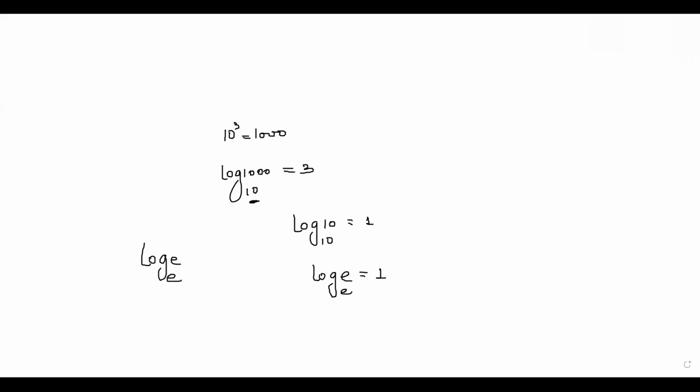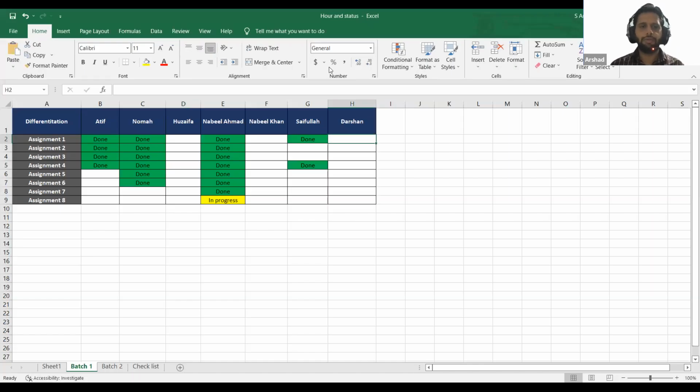Okay. So Darshan, you have just joined. I've already shared the homework status with everyone. And I have not received any assignment from your side, Darshan. Have you completed them? Darshan, have you completed the assignments? You can reply to me on the chat.